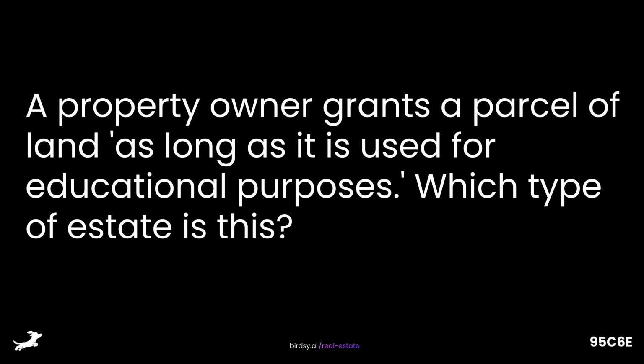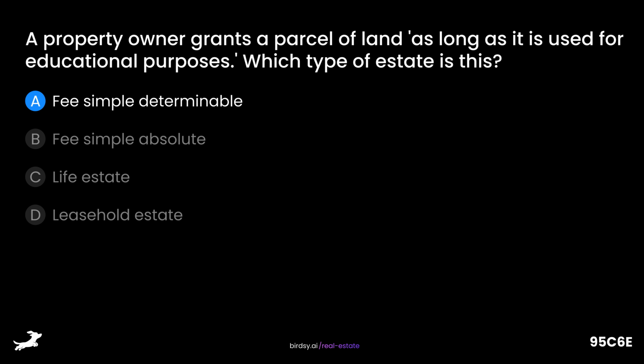A property owner grants a parcel of land as long as it is used for educational purposes. Which type of estate is this? Is it A, fee simple determinable, B, fee simple absolute, C, life estate, or D, leasehold estate? The answer is A, fee simple determinable.